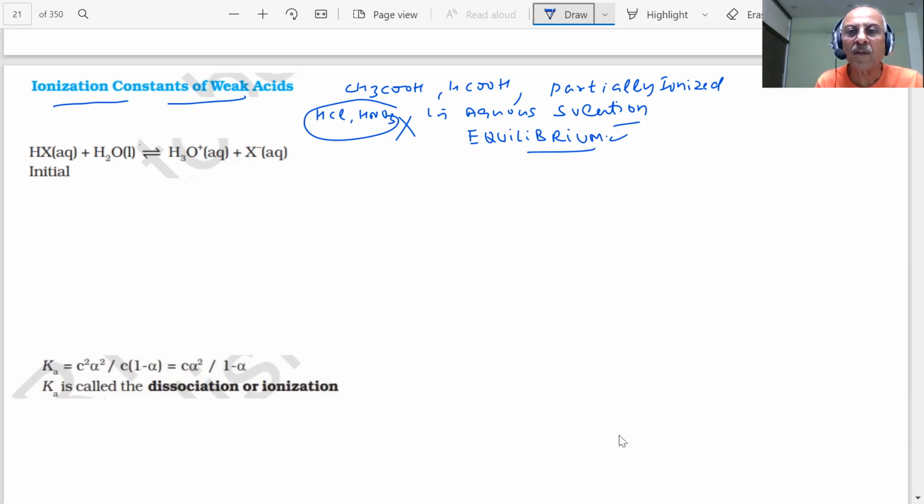When I say equilibrium, the rate of the forward and the backward reactions are equal. That means, students, there is a forward reaction which took place, but after some period of time, the backward reaction also starts. Both are taking place, but at some stage, after some time, the concentrations do not change. The forward rate is equal to the backward rate. That means the reaction has not stopped, students. It is not a static thing. What is it? Dynamic equilibrium. But the concentrations then do not change. At that time, we say that equilibrium has been established.